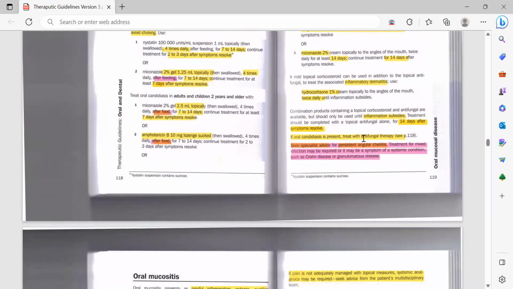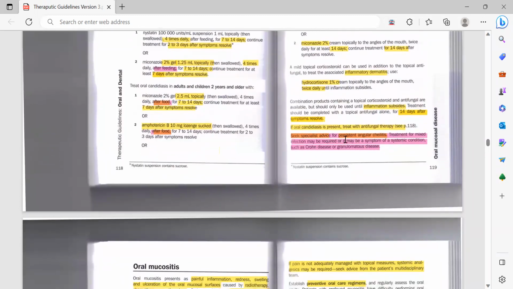If oral candidiasis is present, treat with antifungal therapy and seek specialist advice for persistent angular cheilitis. Treatment for mixed infection may be required, or it may be a symptom of a systemic condition such as Crohn's disease or granulomatous disease.